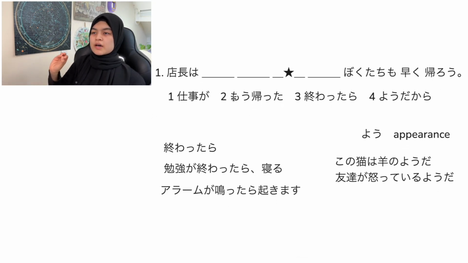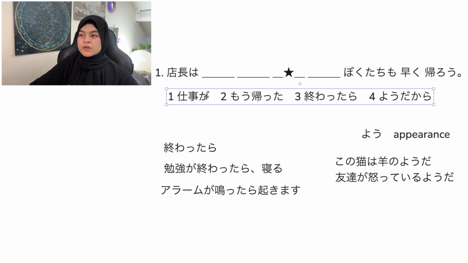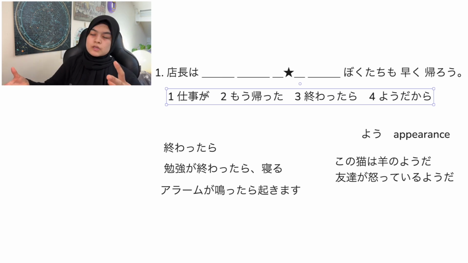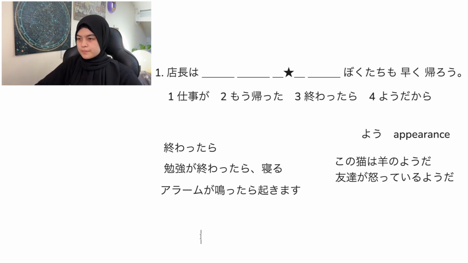Okay, so now that that's out of the way, let's try putting all of these together. So before we try to just assemble the sentence, we want to find pairs between the options. What can we pair with 仕事が? Because there's a ga after 仕事, we can assume that there's going to be a verb after it. It's usually a verb or an adjective, but since we don't have an adjective in the options, it has to be a verb. So what verbs are there? One is もう帰った, and the other is 終わったら, 終わる. So logically speaking, it can only be 終わったら because 仕事 cannot go home, right? 仕事 can end though. So 仕事が終わったら. That's our one pair.